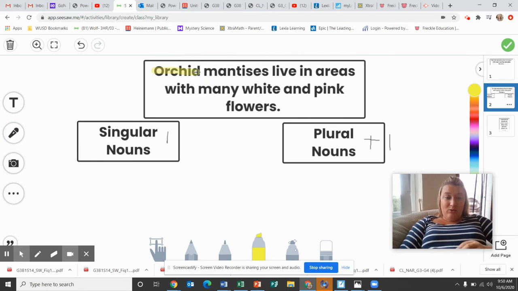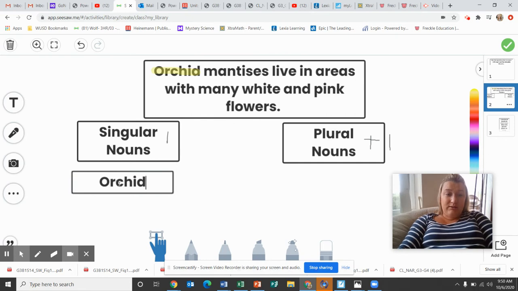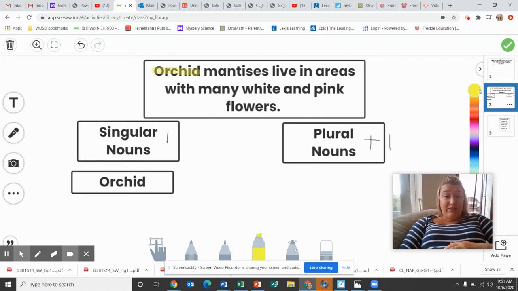I know orchid. Mantises live in areas with many white and pink flowers. I see orchid. So I'm going to go in and write orchid under singular nouns. Now I'm going to go in, make sure that you write that. You can pause me if you need to.